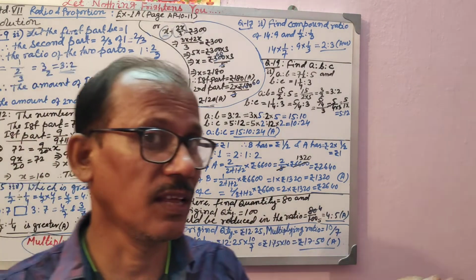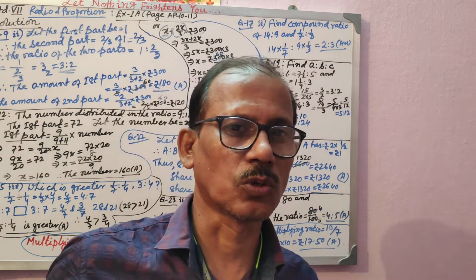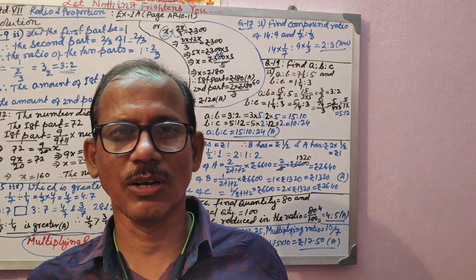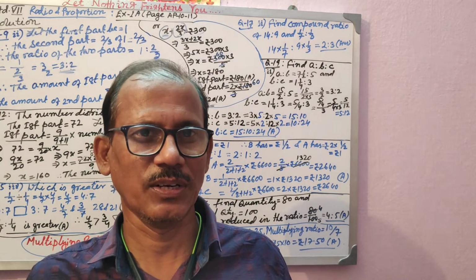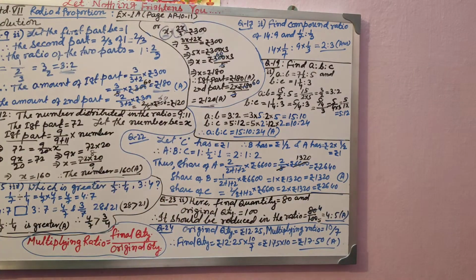You know the formula. Its own share divided by the sum of ratio into total quantity is its share. So share you are knowing it, first term you are knowing it, first quantity you are knowing it. So putting the value and going for the simplification of linear equation, you will be able to find the answer.